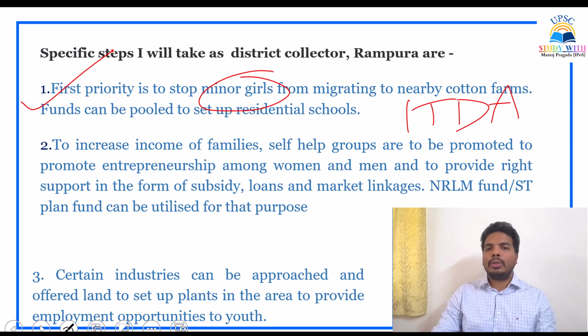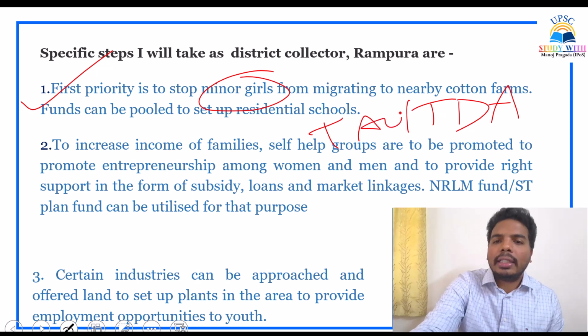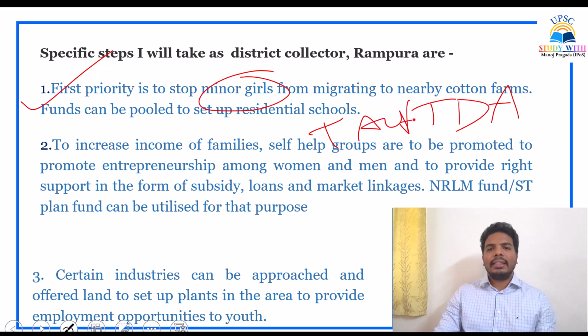That's why the first point should be to set up residential schools. Next, action against those contractors. So if you take action, they will not dare to repeat that thing again. Strict action must be taken. That issue is addressed. Second, all those NGOs which are doing nothing, which are in excess with the cotton farm owners, we have to take action against a few cotton farm owners also, and at the same time a few of these labor contractors also. Then they will fall in line.